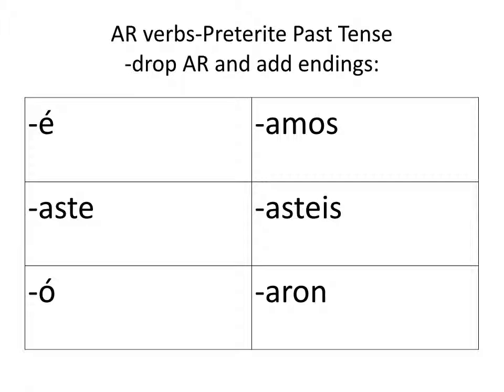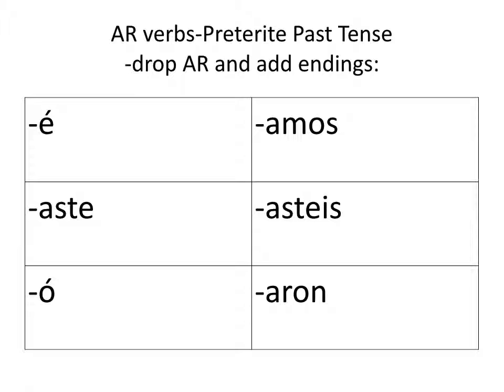So for AR verbs, we drop AR, and for yo, it's going to be é. That's the letter E with an accent. It's important we get that accent in there. Okay. Tú, the tú form of the verb would be aste. So we drop AR and add aste for the tú form of the verb. Usted, él, and ella are all the same. We drop the AR and add ó with an accent. Now make sure the o has an accent, because if it doesn't, then it's the yo present tense of the verb. We'll look at some examples.